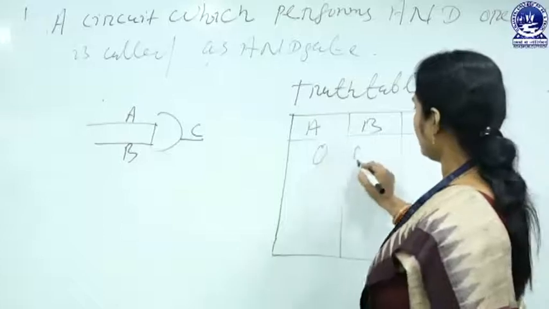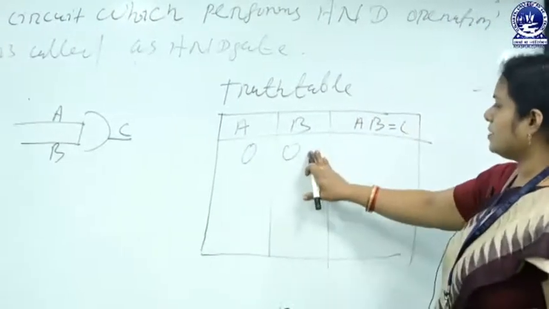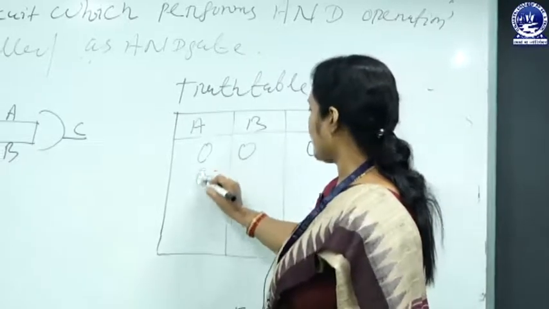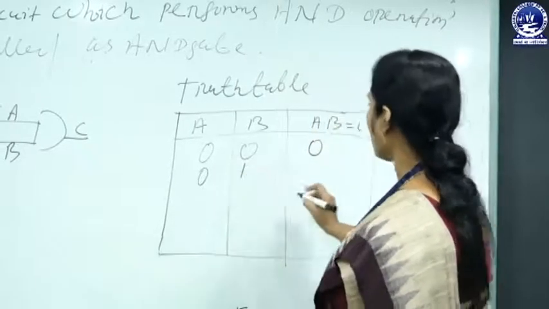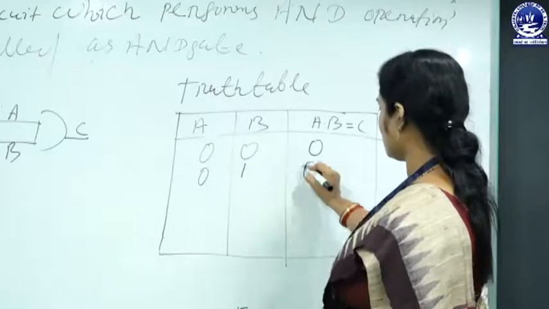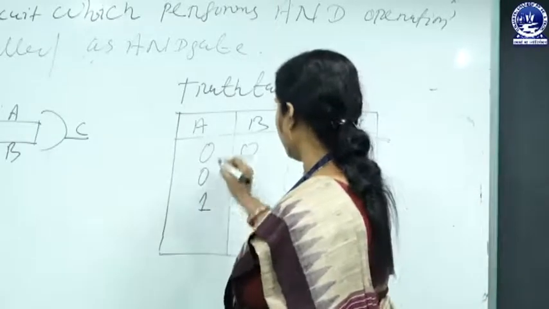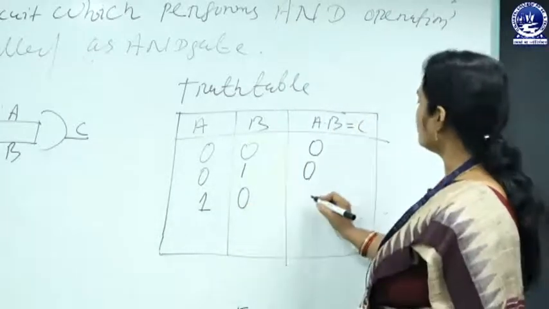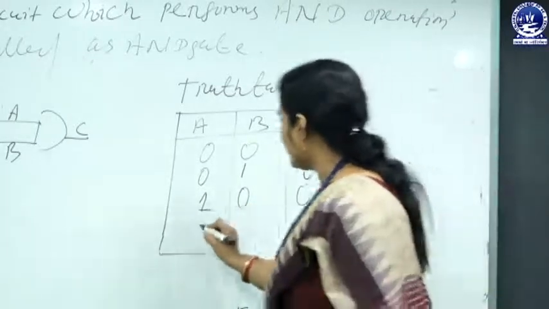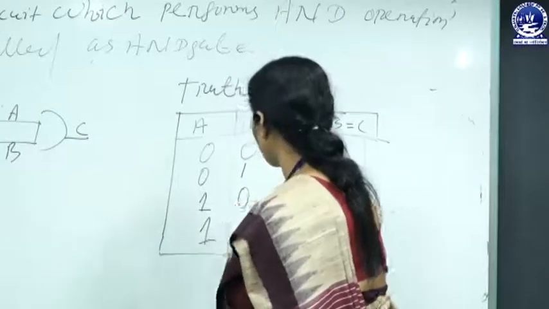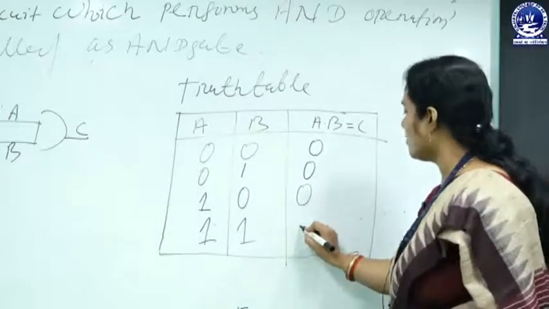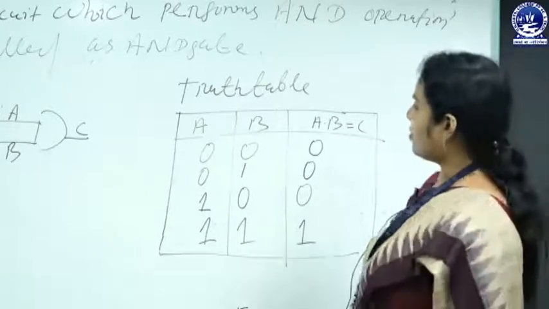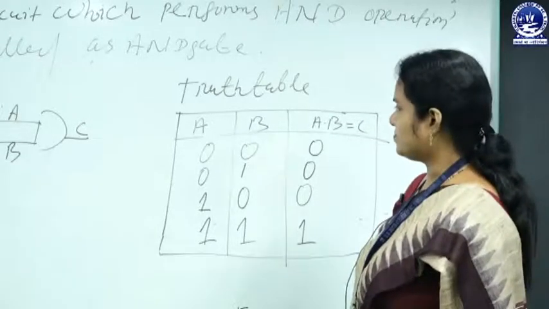If A and B are 0, 0, then the output will be 0. If you take 0, 1, then the output will be 0. If A is 1 and B is 0, then the output will be 0. If both are 1, then the output will be 1. This is the result of the AND gate.